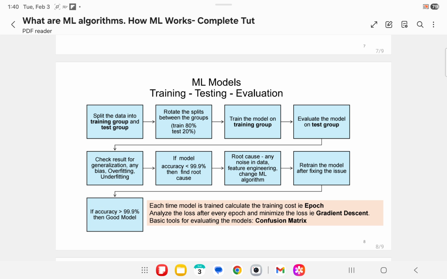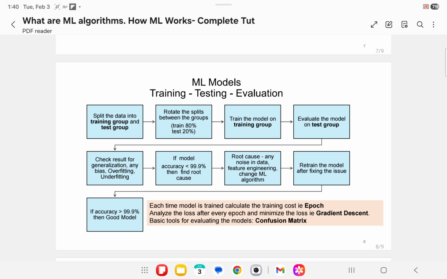Once the training is complete, the next step is evaluating the model. Evaluating the model is the process of understanding how well the model gives the correct results and then measuring the value of prediction in a certain context. Basic tools like confusion matrix are used for evaluating the models.